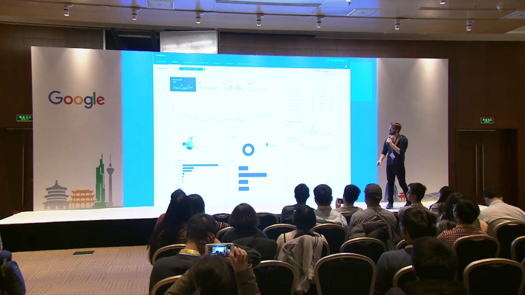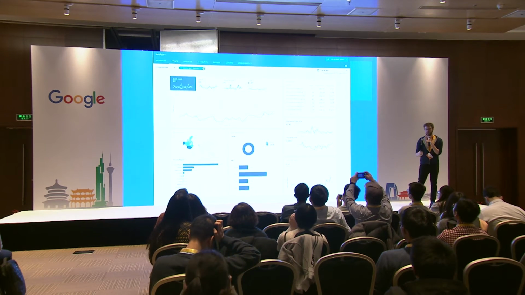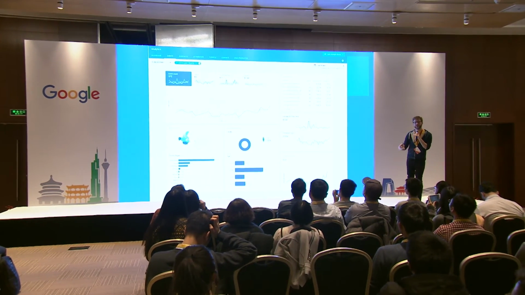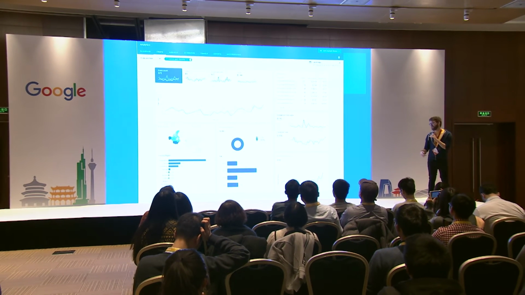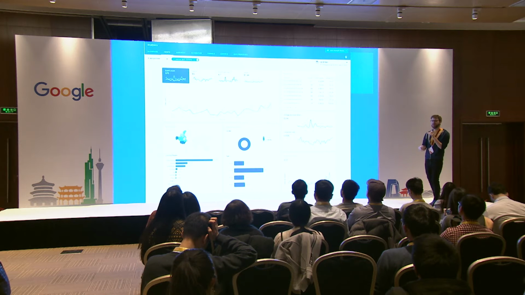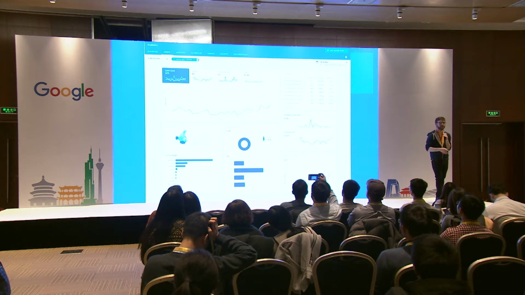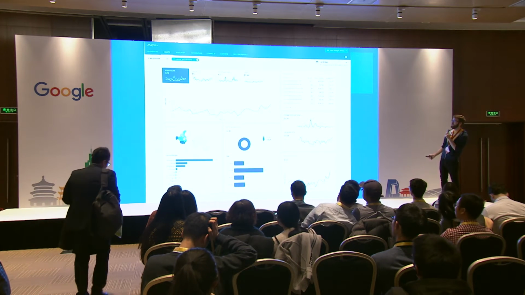So we get immediately things like how often things are happening. We get location information about where events are happening. We get information about the demographic, what gender is using our app, how old are they, all of this information, including things like how long have they been in my app, how often do they use it, have they made any in-app purchases. All of this data is collected by Firebase Analytics for free, right out of the gate with no lines of code, or one if you're in iOS.